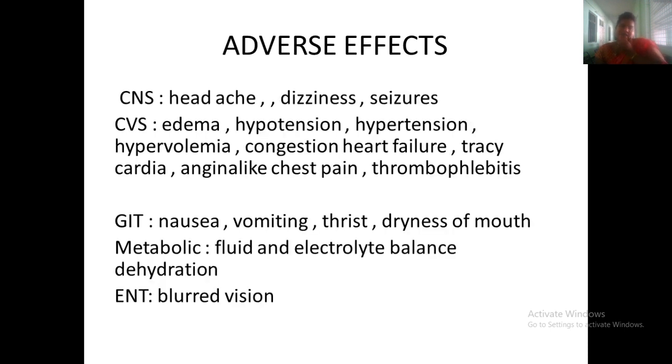Adverse effects are CNS: headache, dizziness, seizures; edema, hypertension, hypovolemia, and congestive heart failure, tachycardia, angina-like chest pain, thrombophlebitis, and some GI problems. Common problems are nausea, vomiting, dry mouth, thirst, and metabolic problems: electrolyte imbalance, dehydration, and eye problems like blurred vision.